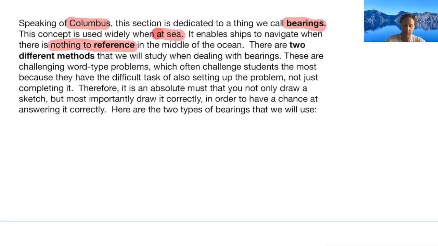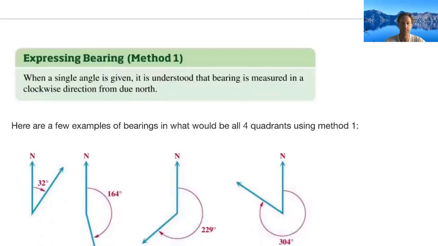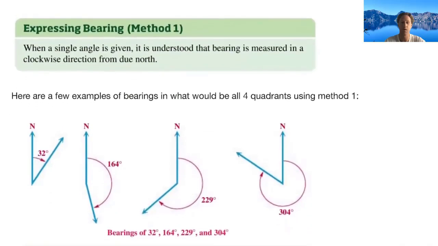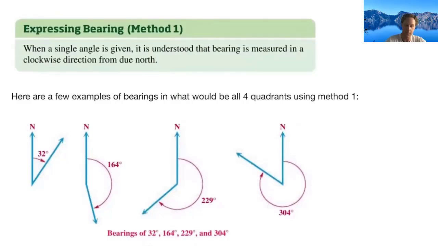Okay, so for us, there's actually going to be two different types of methods that we're going to look at and use. And then we'll talk about some real life word problems that we'll be dealing with and trying to answer certain questions for. I'm going to say that there is an absolute must that you draw it correctly, and then don't forget to label it, meaning drawing it correctly so that you can actually find the answers for the task at hand. All right, so let's get to the two different types. We're just going to call them loosely method 1 and method 2. So for method 1 here,